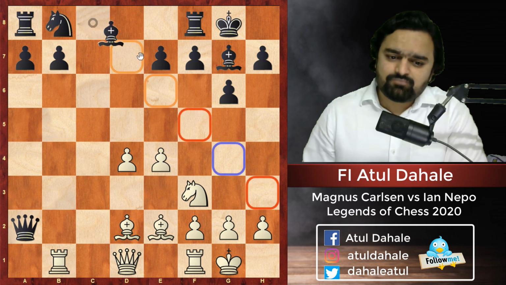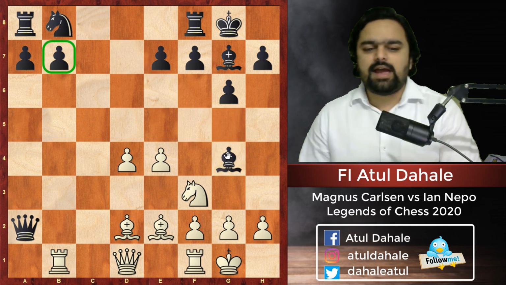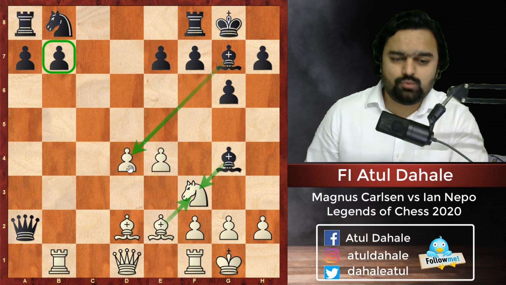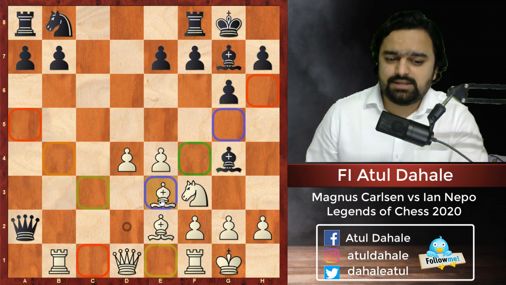So here he plays bishop g4. Obviously the idea is to play bishop takes f3, bishop takes f3, and the pawn on d4 will be lost. So Magnus plays bishop e3.